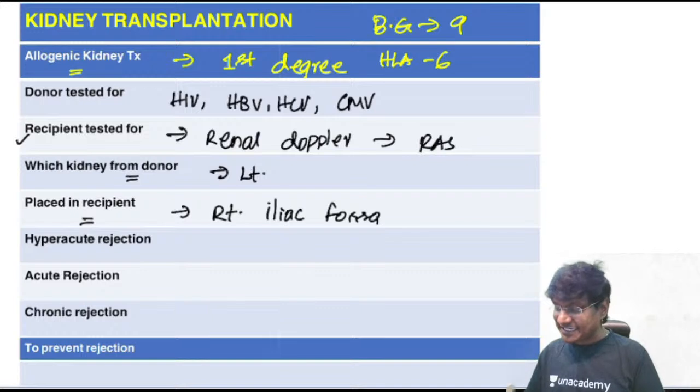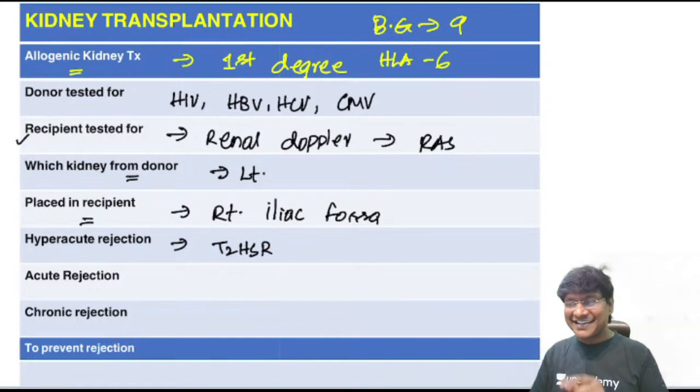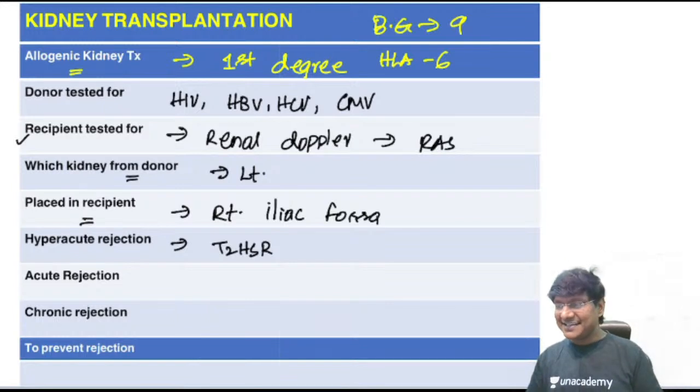Immediately there is chance of rejection. So we have three types of rejections. One is hyperacute rejection, which is a type 2 hypersensitivity reaction. Can anyone tell me what you mean by this type 2 hypersensitivity reaction? Yes. What is type 2 hypersensitivity reaction?